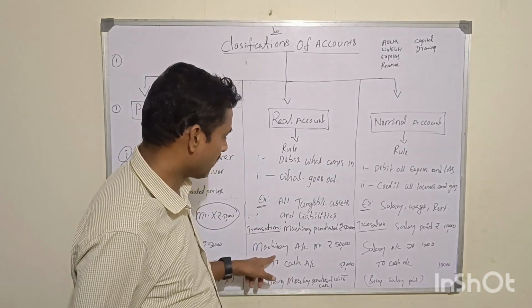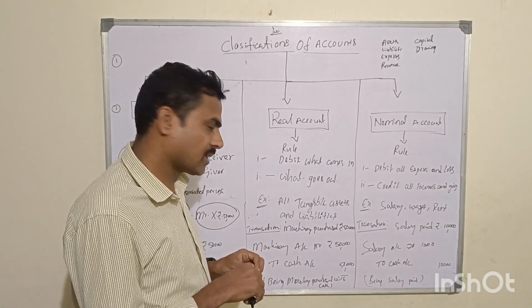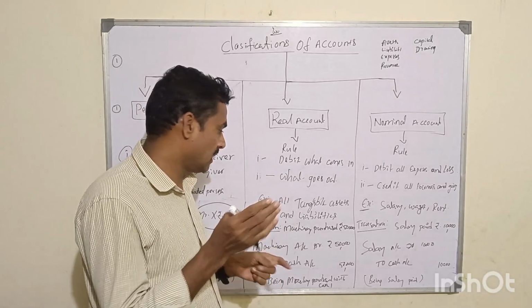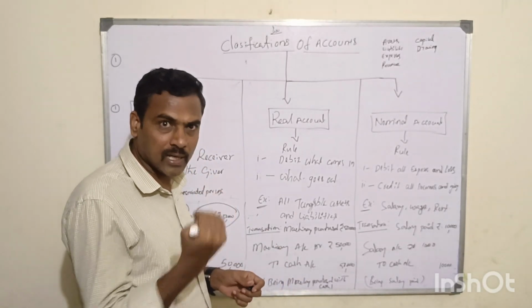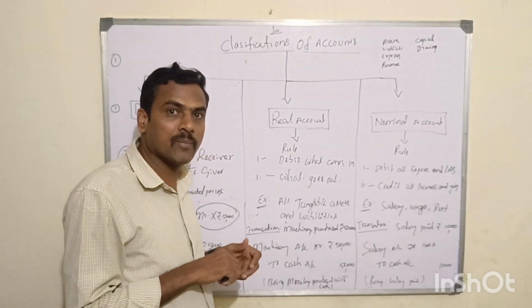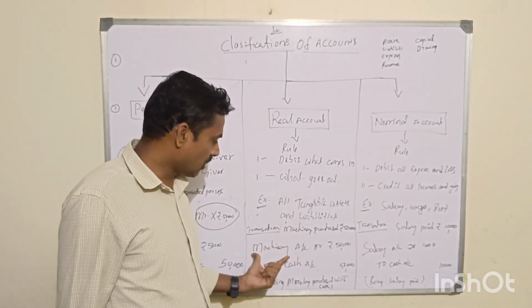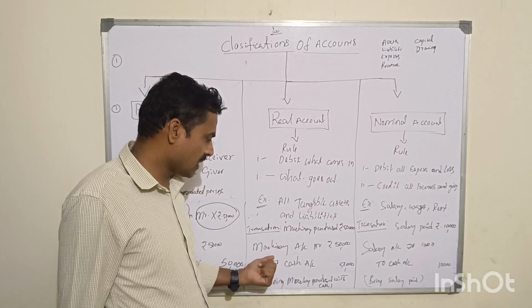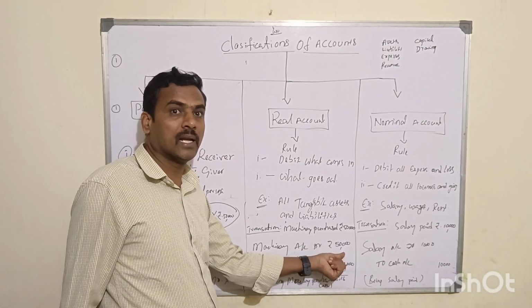And where will it impact? It will impact the balance sheet under the asset side, right? Machinery will increase, cash account will decrease. That means the overall net impact is zero in the balance sheet. But when you're talking about individual ledgers, that is machinery and cash, cash will reduce and machinery will increase.